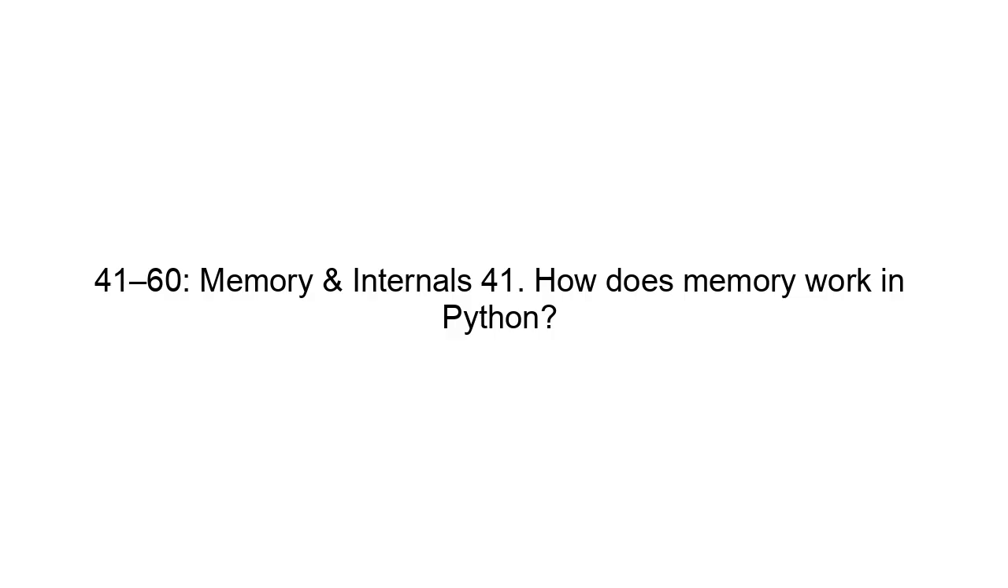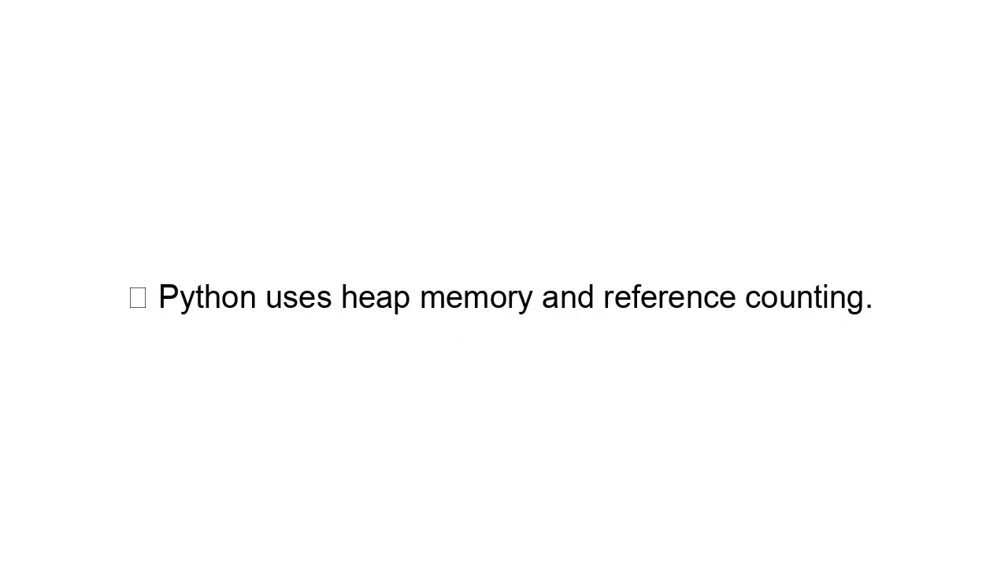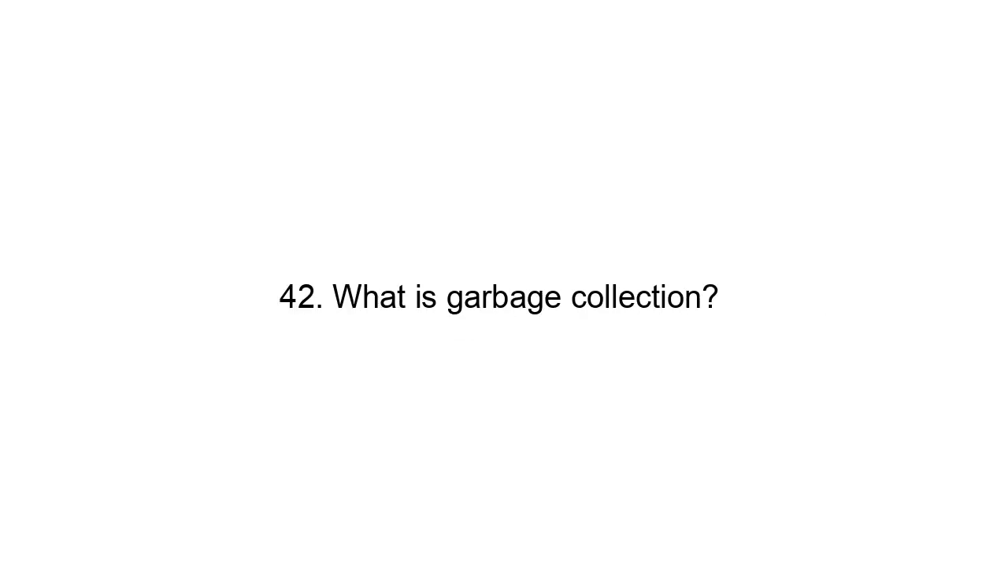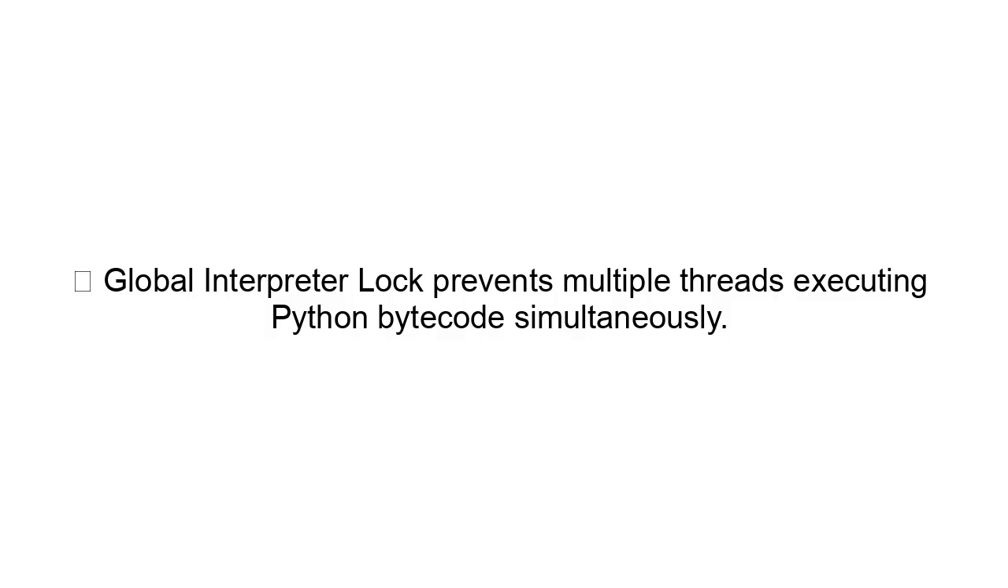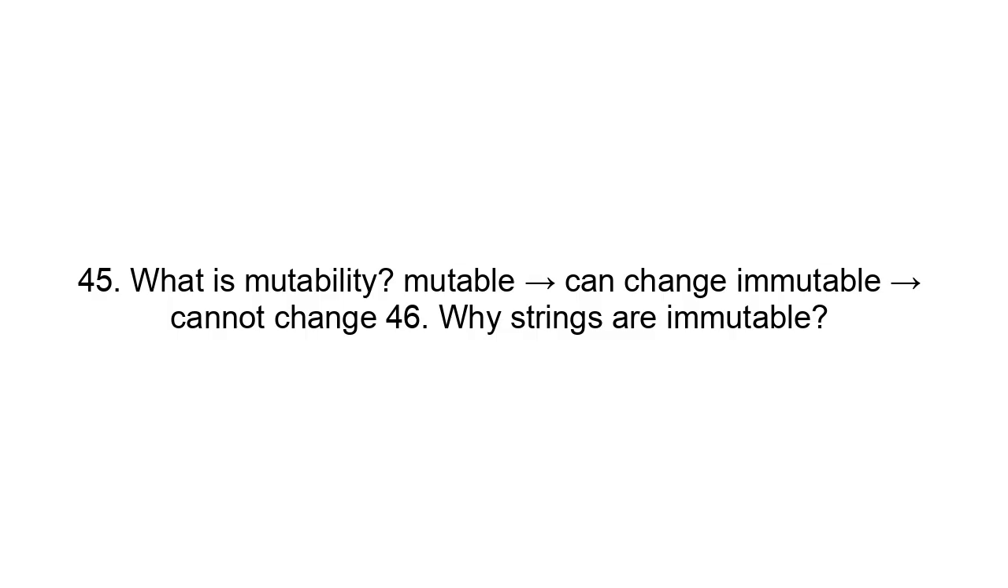41 to 60. Memory and internals. 41. How does memory work in Python? Python uses heap memory and reference counting. 42. What is garbage collection? Automatic memory cleanup. 43. What is reference counting? Tracks object references. 44. What is Python GIL? Global interpreter lock prevents multiple threads executing Python bytecode simultaneously. 45. What is mutability? Mutable means can change. Immutable means cannot change. 46. Why strings are immutable? For performance and safety.